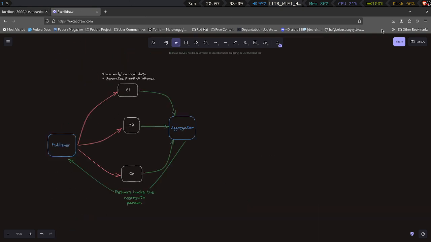Our architecture looks something like this. A publisher basically comes and he publishes some model C1. This is the desired architecture. He publishes to let's say n trainers. The n trainers then aggregate the proof and this generates the result.